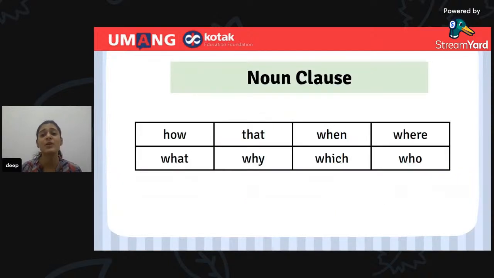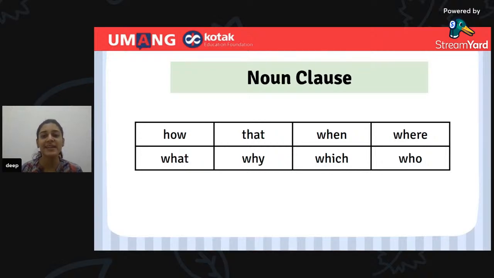Now let us see what is a noun clause. The noun clause will always begin with words like how, that, when, where, what, why, which, who.